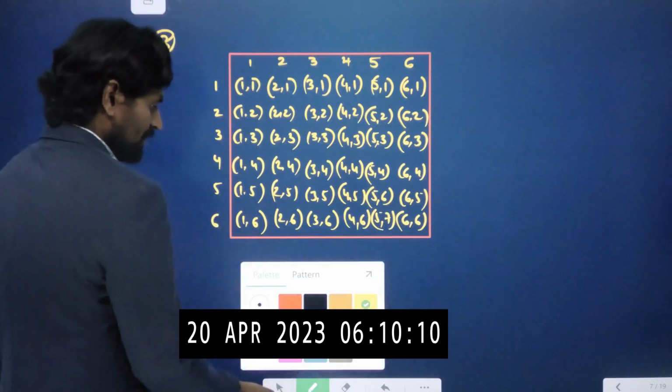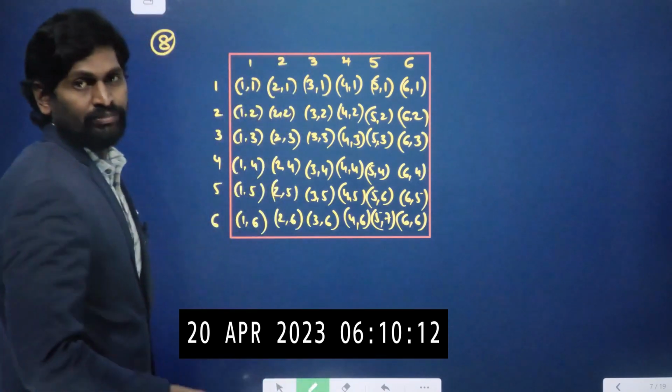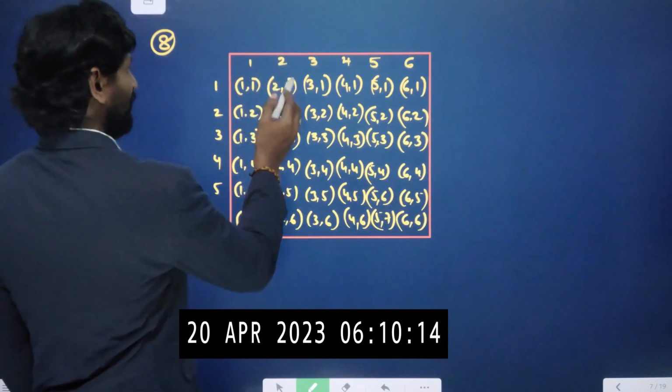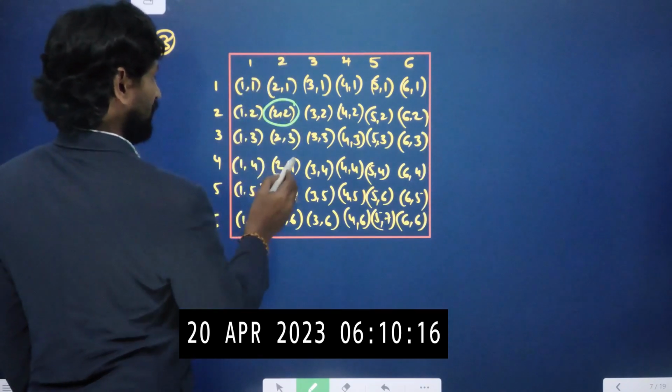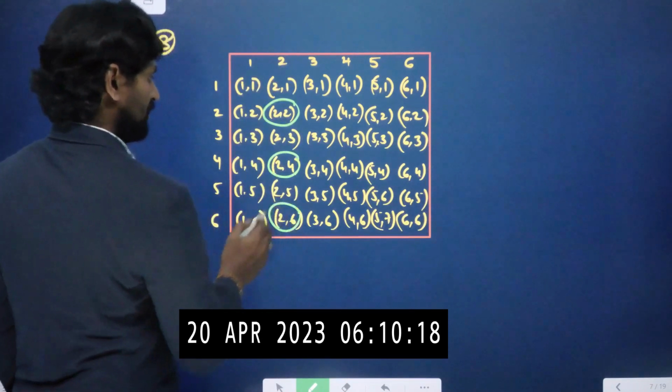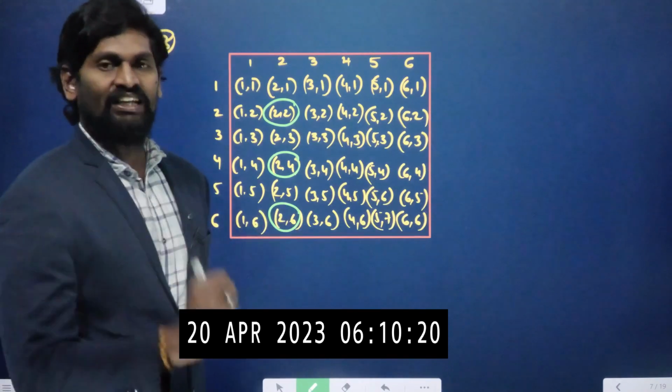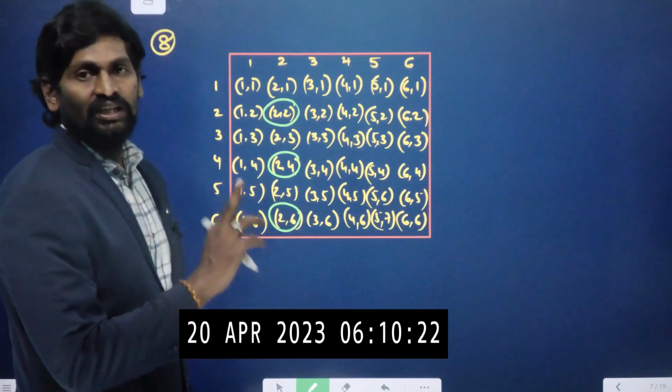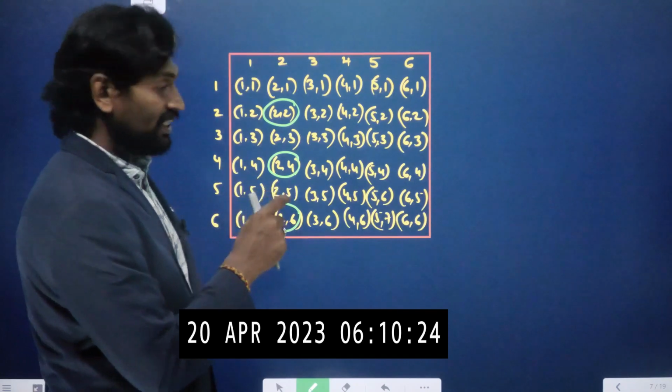Now both must be even numbers, so I am just checking only even numbers. 2 is an even number. Here 2, 2 is even. 2,4; 2,6. So with 2, there are 3 outcomes where both dice show even numbers.